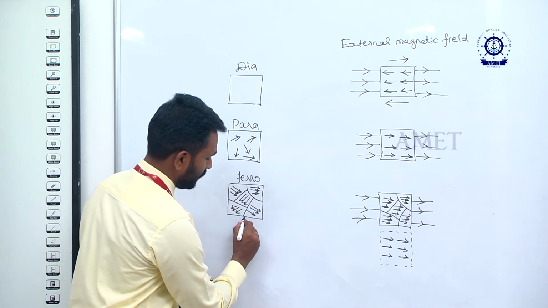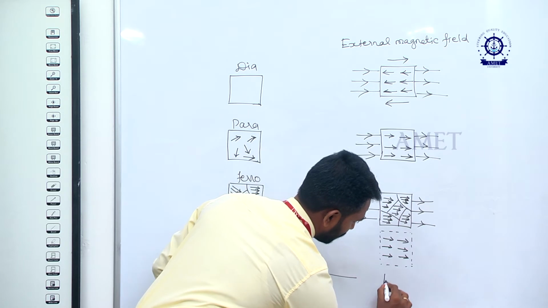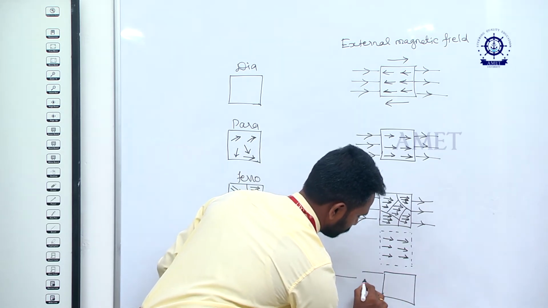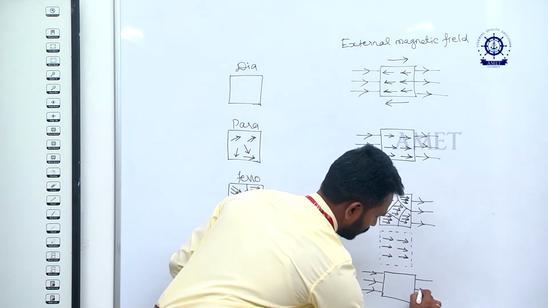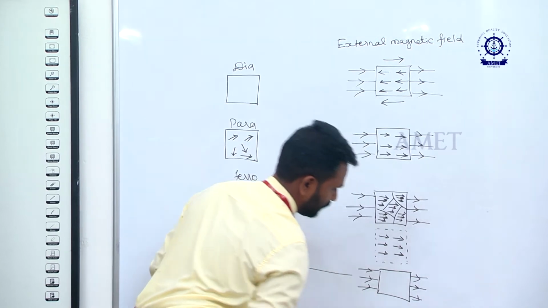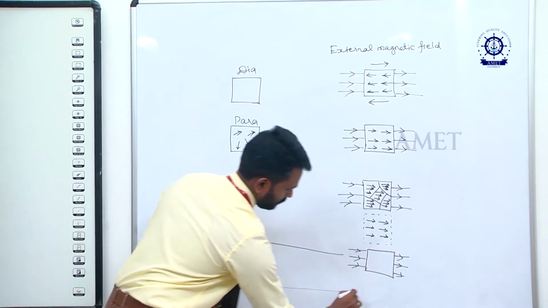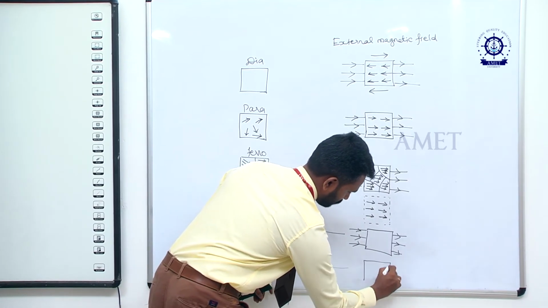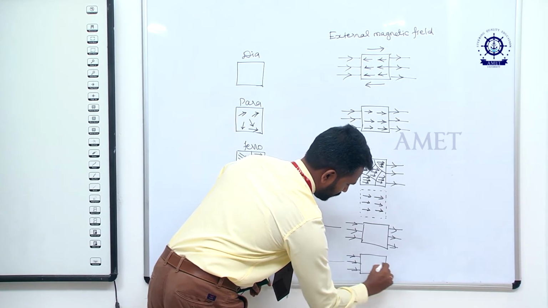So some material, when we keep it in the external magnetic field, this is the direction of the external magnetic lines.